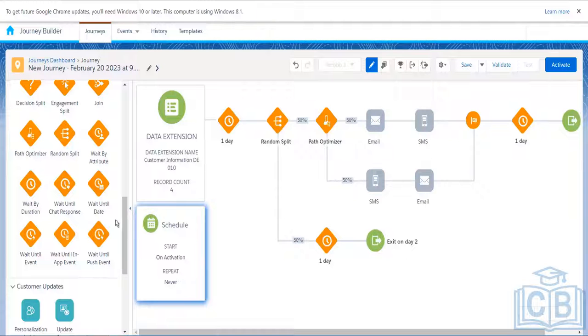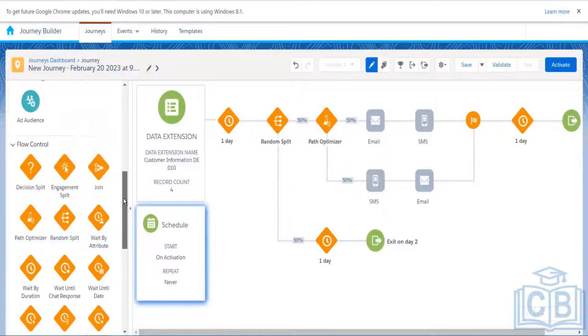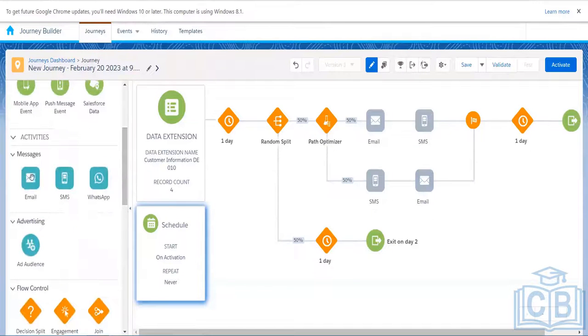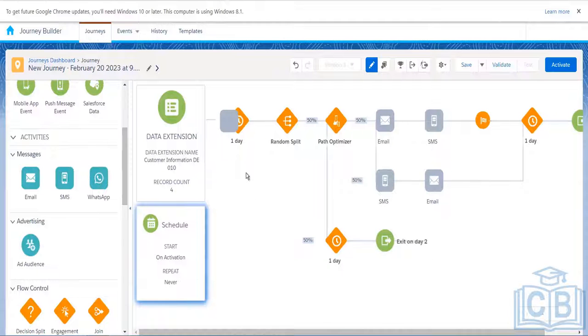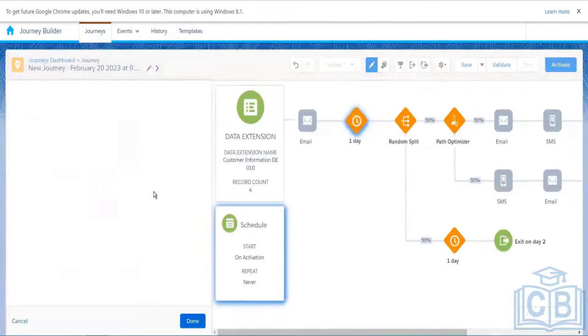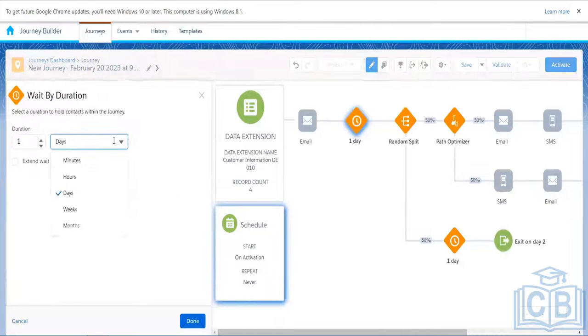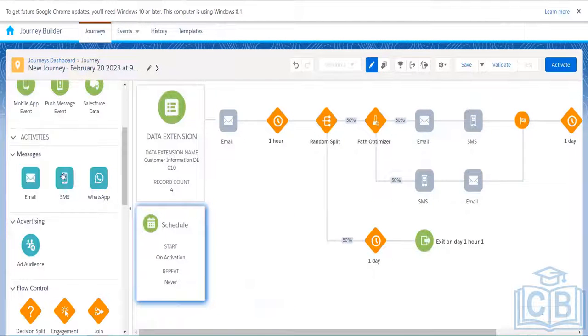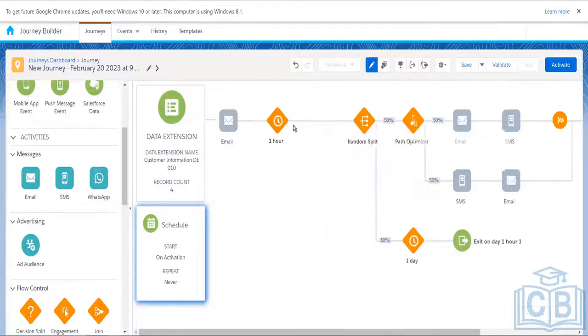Let's say we want to send one email and after 1 hour we want to send an SMS. Let's say we have the email over here, and then I can configure the wait to 1 hour, and then I can use an SMS.